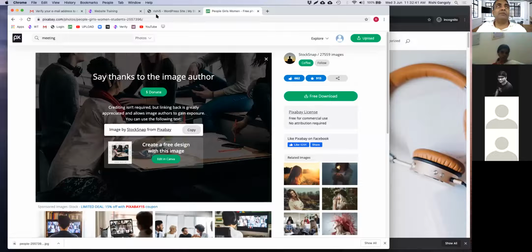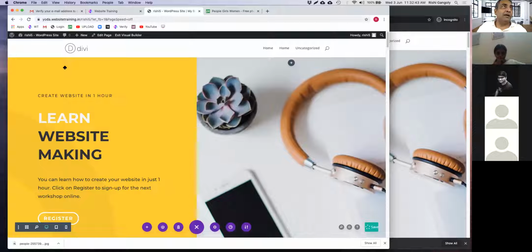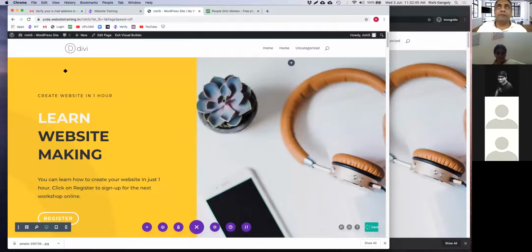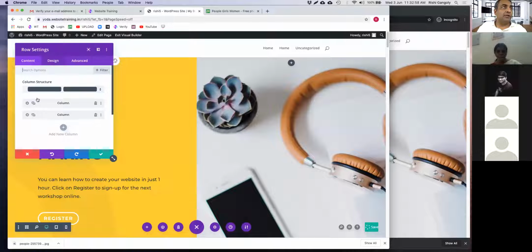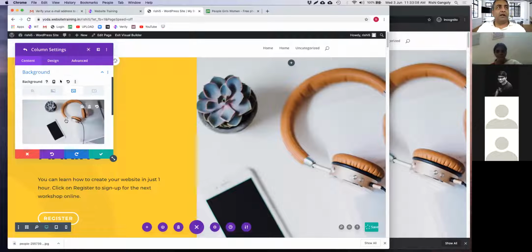So if I go to my website and I click on this green box over here, and then I choose the column 2, I think, here, and I click on background, and there's the photograph, which I can change.